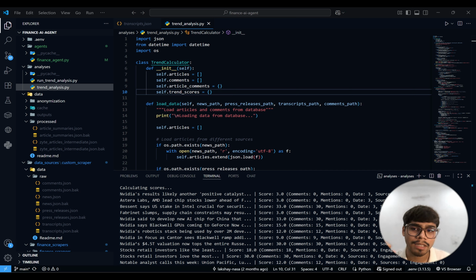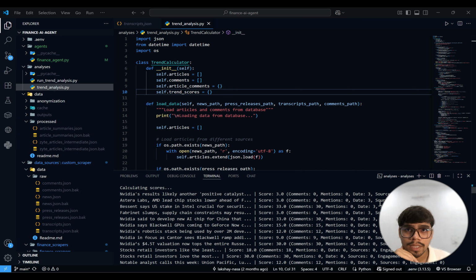If the article has been mentioned in the comments a lot of times, like if it is a discussion under another article and we are talking about this article in another article, that gives 2 points. Then there is the data score, like how much data is repeated, and we give a point between 0 to 3. Then there is a date score as well. If it is a recent article, we give it a point. If it is a 1 week old article, we give 2 points. If it is a month old article, we give 1. If it's more, then we give 0 points.